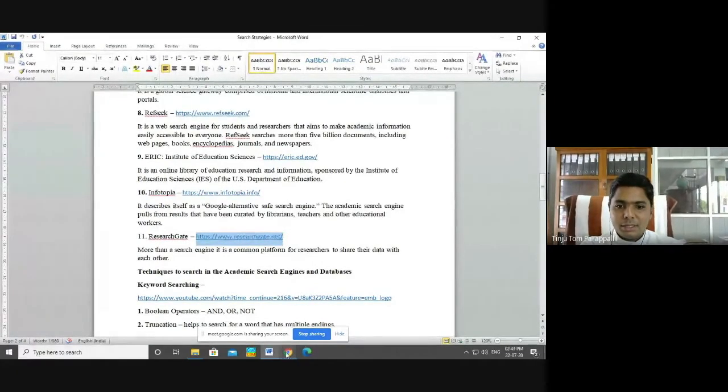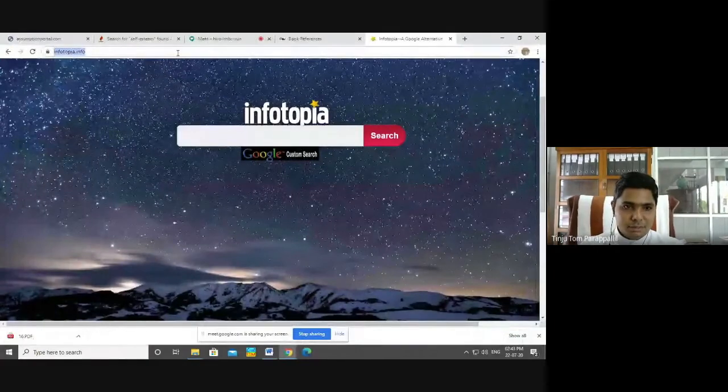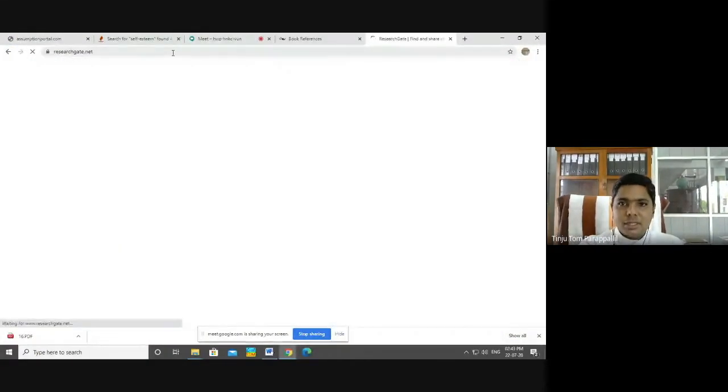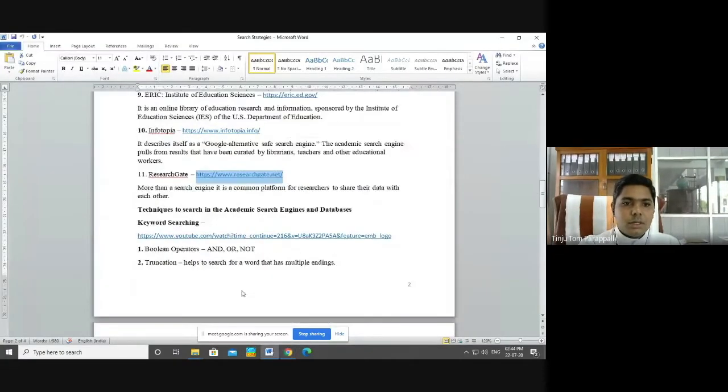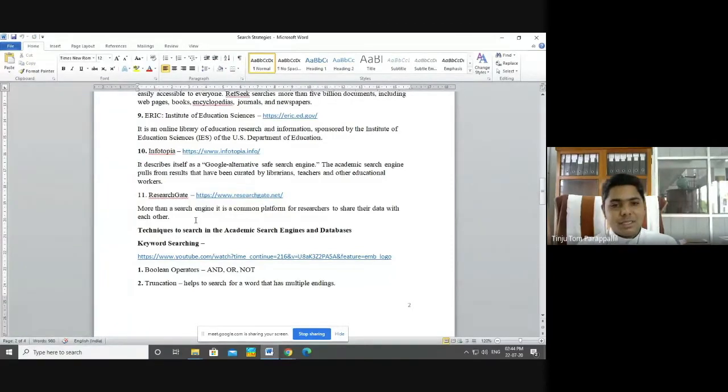It is more than a search engine. It is like a common forum for researchers, where researchers can share their research, ask others for papers and all. You have to join here. Joining is free, and you have to contribute your papers. Then you can get access to the papers written by others also. It's not actually just an academic search engine. More than that, it is a common platform where researchers come together and share their ideas. These are some examples of main academic search engines.